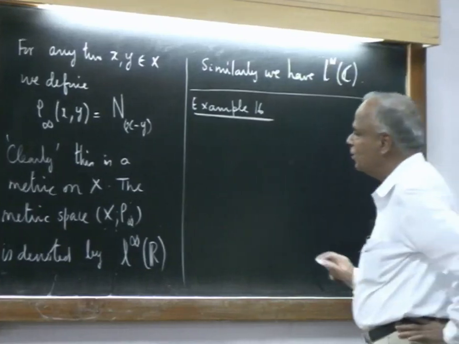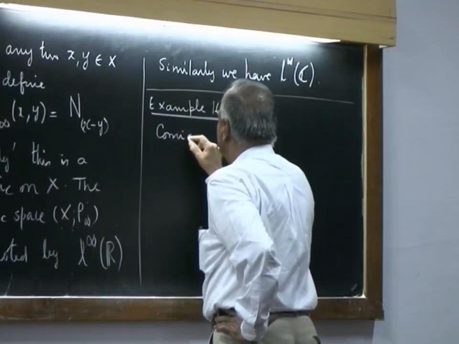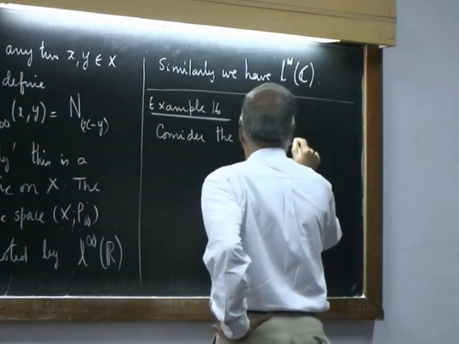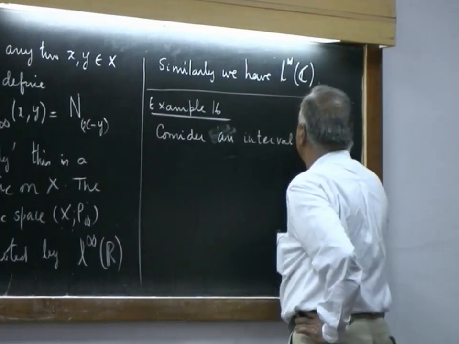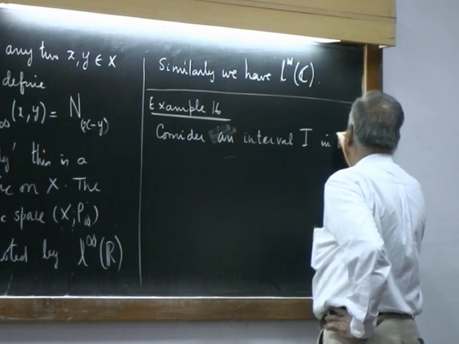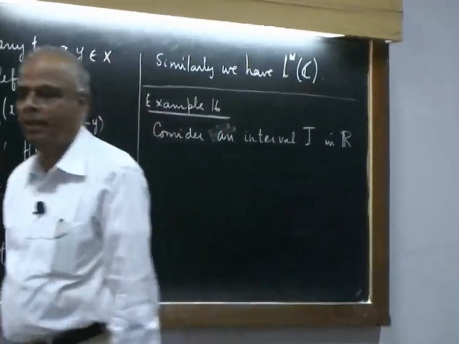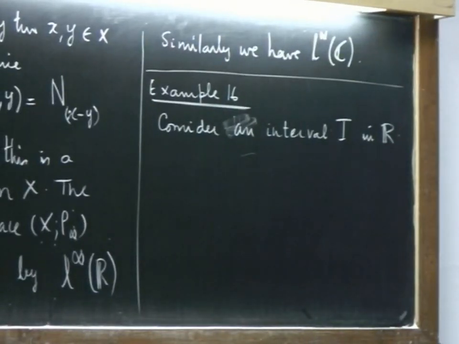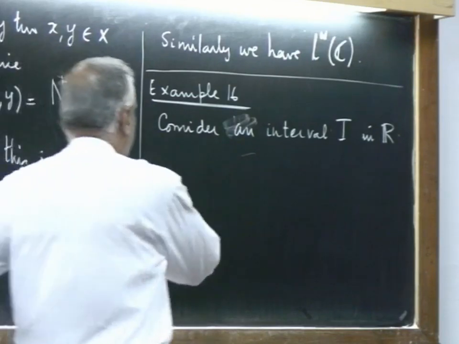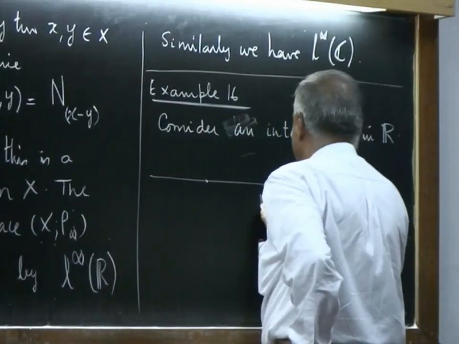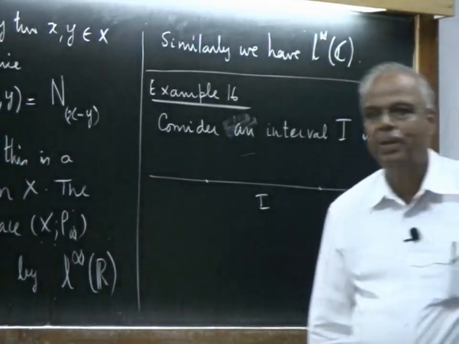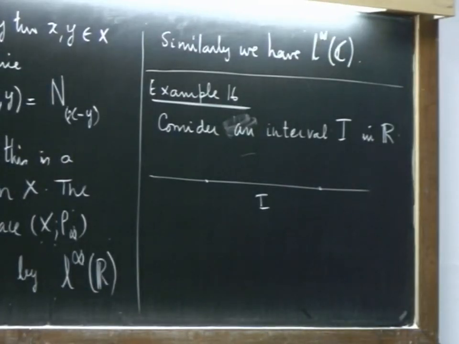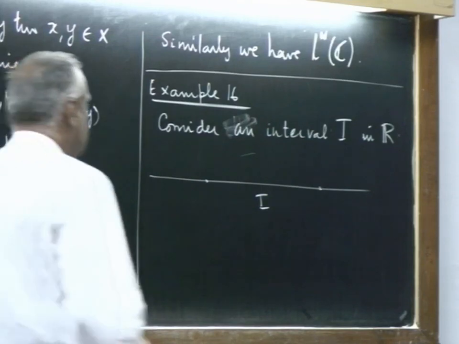Okay. Example 16. Let us again consider an interval I in R. Take any interval I in R. I can take any subset I of R, but take any interval I in R. So, in other words, I have the real line. I am going to take some interval I. I am not saying it is a closed interval, open interval, finite interval, infinite interval, anything. Any interval in R, then what I will look at